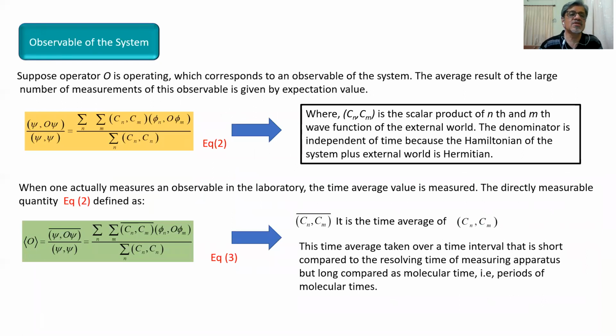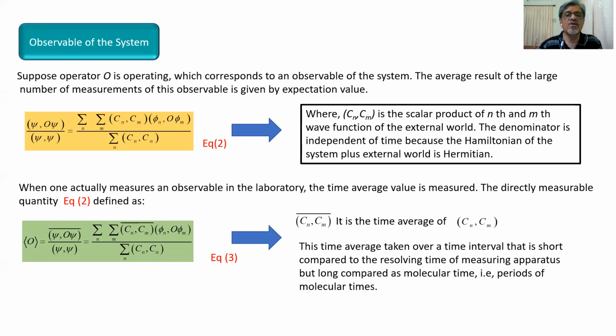Now, observable of the system. Suppose operator O is operating, which corresponds to an observable of a system, because we have to observe the system. The average result of a large number of measurements of this observable is given by the expectation value. So we are taking a large number of readings of the observable of the system, and then we make it into an expectation value. As we know, in quantum mechanics the exact values are not available, but we get the expectation value.